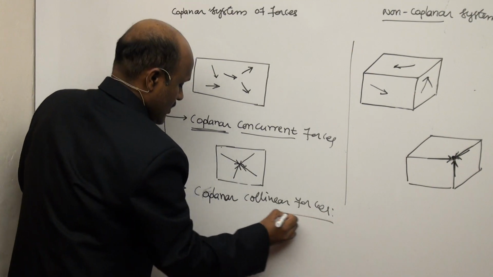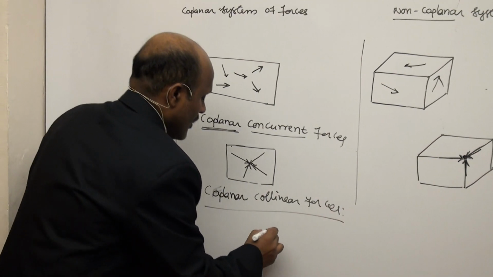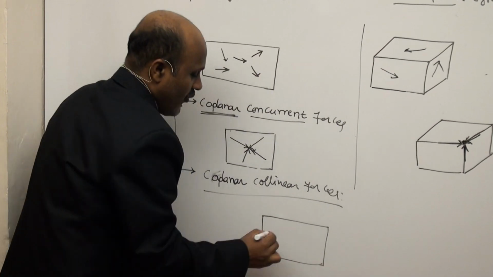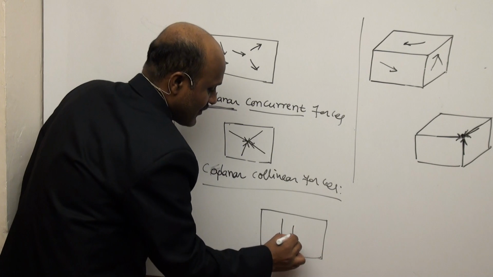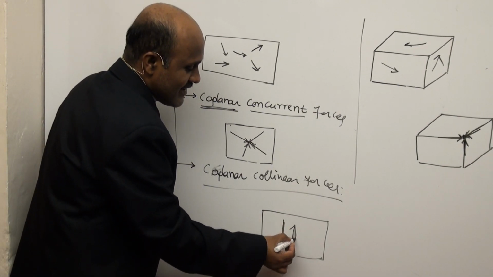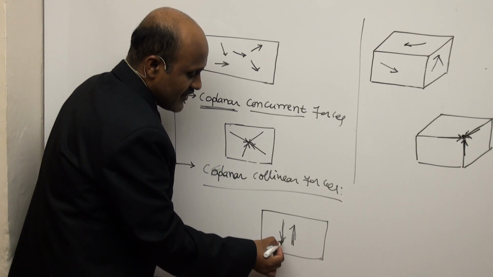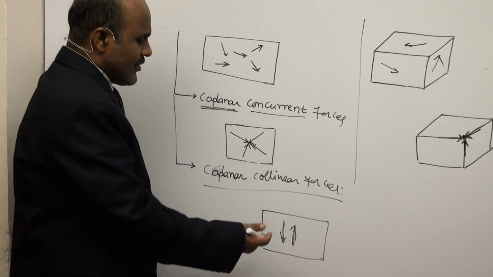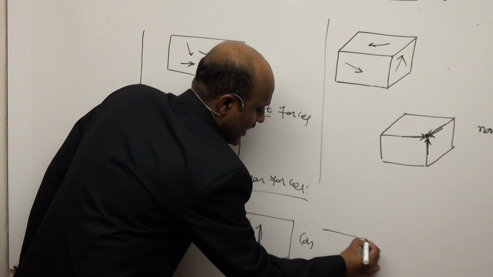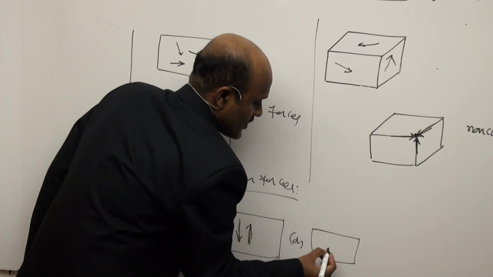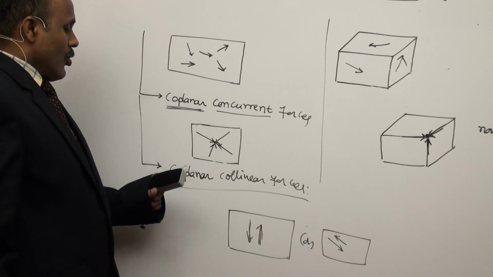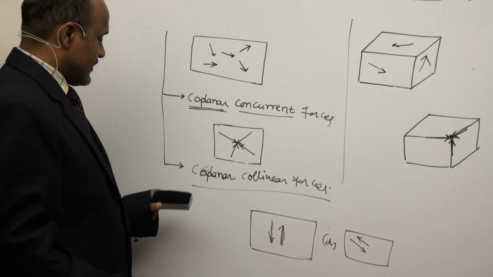Under this, here is a plane, having only two dimensions. Forces and their lines of action are in one plane, but the lines of action of the forces are parallel to each other. The line of action of this force and these forces are parallel. Not only like this, there is another case also. Here it is a plane. Now this force is acting here, this force is acting here. These are also parallel.